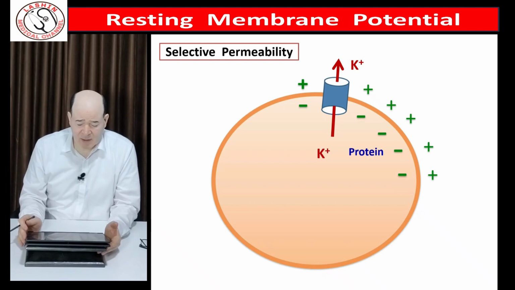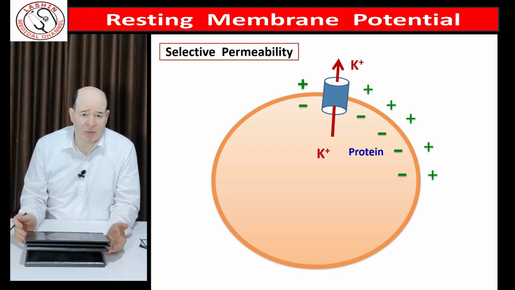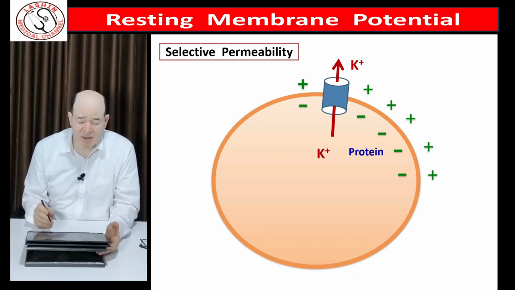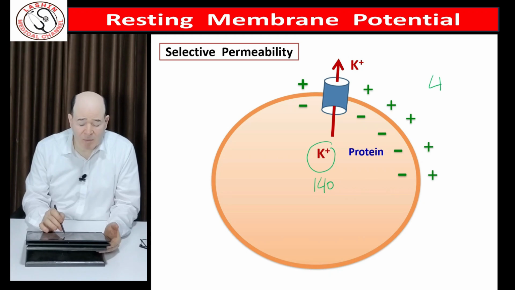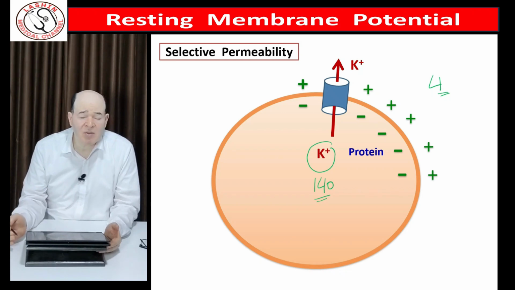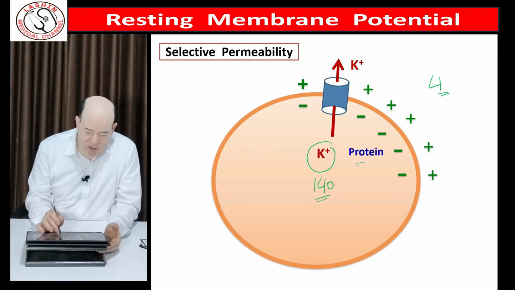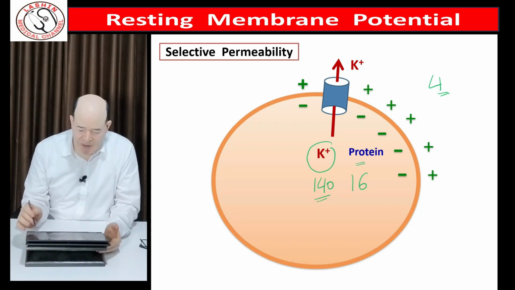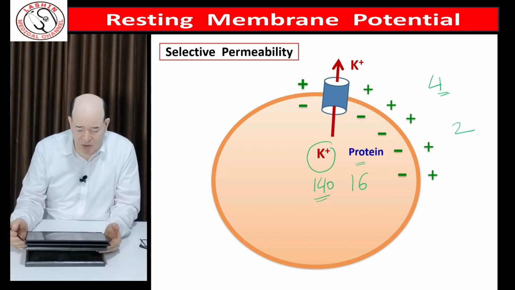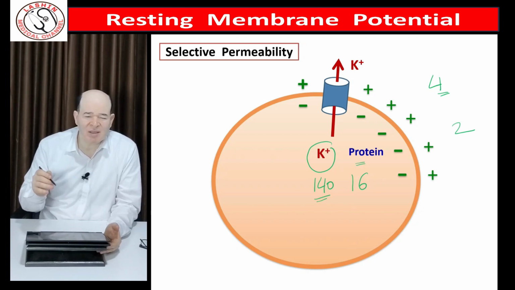This is a simple idea which can answer the question why the neuron is polarized and why the positive pole is outside and the negative inside. Potassium is present inside at a concentration of about 140 milliequivalents per liter. Outside only 4 milliequivalents per liter, so the concentration inside relative to outside is about 35 times. For the protein, its concentration inside is about 16 gram percent, outside 2 gram percent. So the concentration inside is about 8 times the concentration outside. According to the rule of concentration gradient, both potassium and protein tend to move outside.